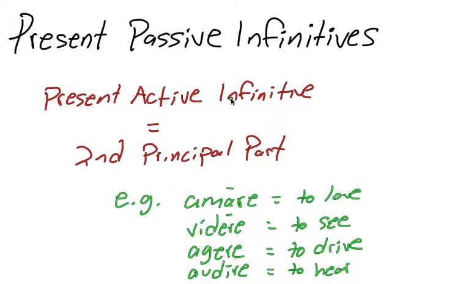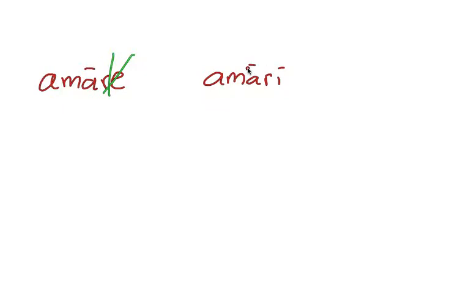To form the present passive infinitive is pretty simple. So if you have a first conjugation verb such as amare, what you're going to do is drop the final E and then add I. So amare will become amari, which would be translated as to be loved.